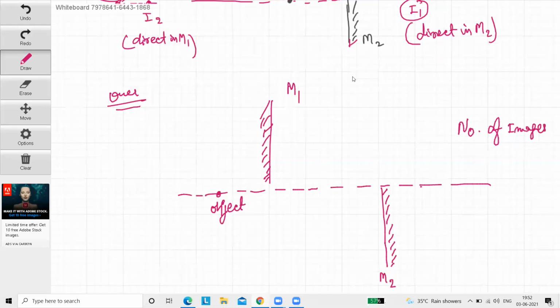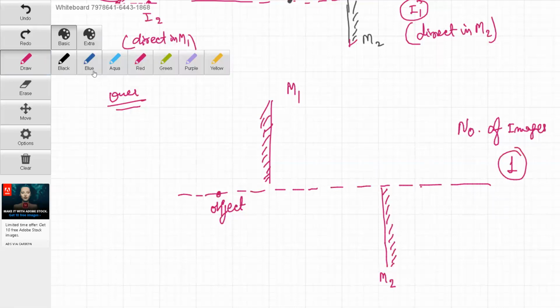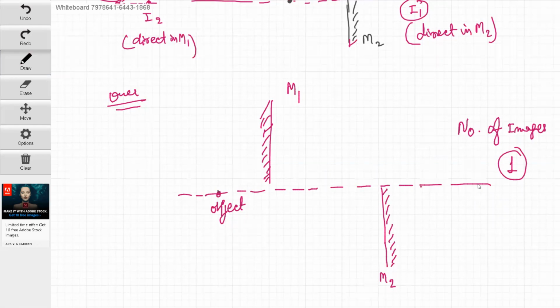Now this time, this student whose name is Vasisht Sai, he or she is correct actually. Is this okay? Because the number of images is only 1. How could it be 2 images? Try to think on it. There will be a direct image at this place in M2. This is I1, which is direct from M2, isn't it? Is there any direct image in M1? No, obviously not, because this is towards the silvered surface. So there is no direct image in M1.